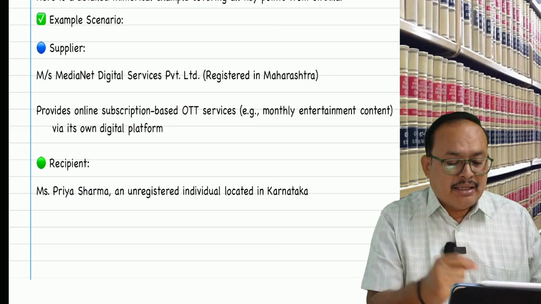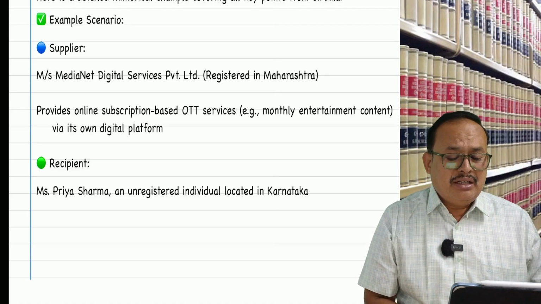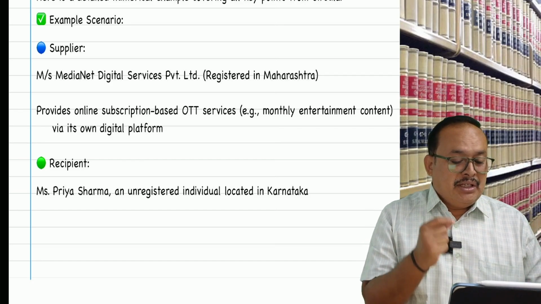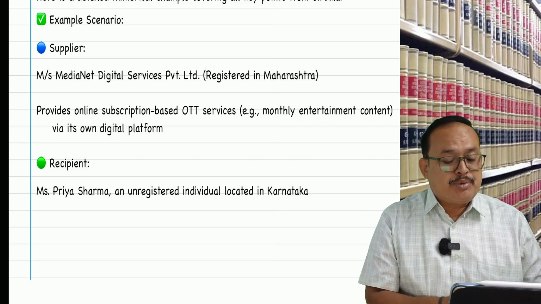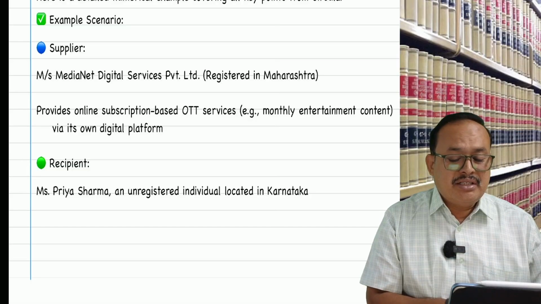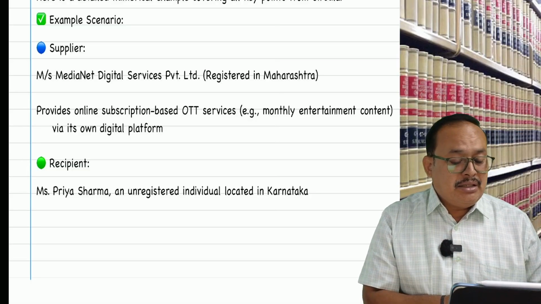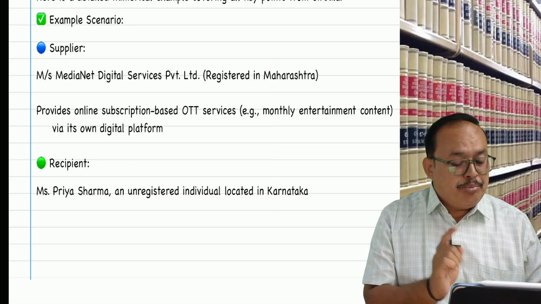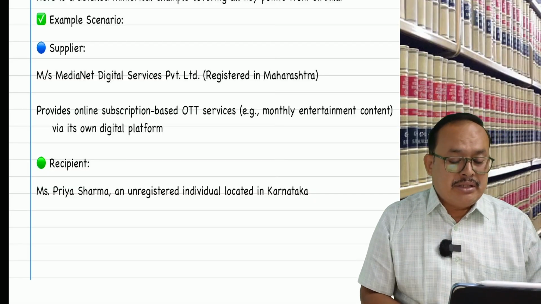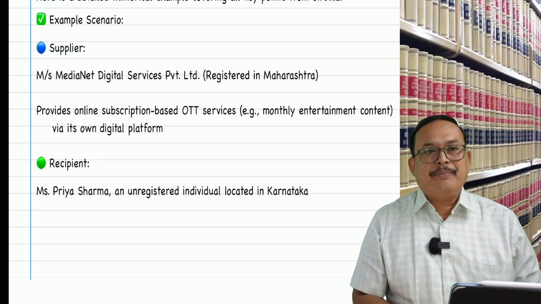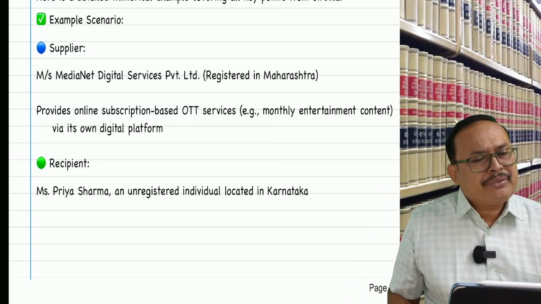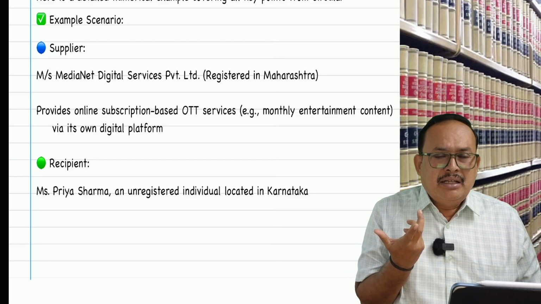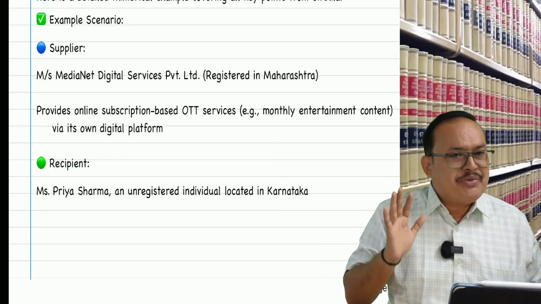Media Net Digital, a service provider, a registered person in Maharashtra, who is a supplier, provides an online subscription-based OTT service, monthly entertainment content via its own digital platform, for example Netflix. Recipient Priya Sharma, an unregistered person located in Karnataka. This is the scenario. Now you tell me, if the supplier Media Net Digital issues the invoice for rupees 500 with